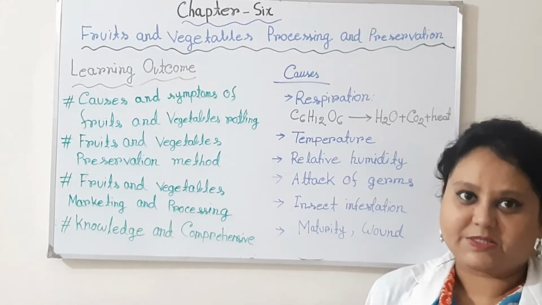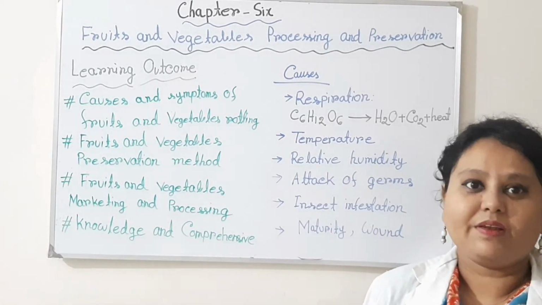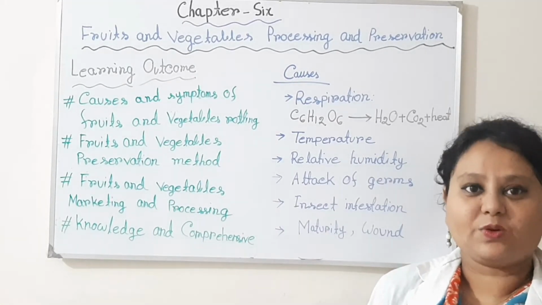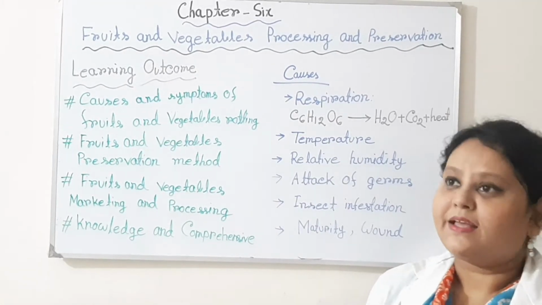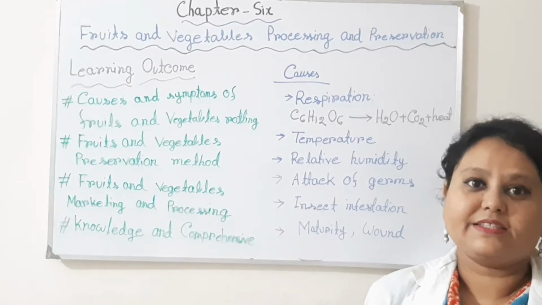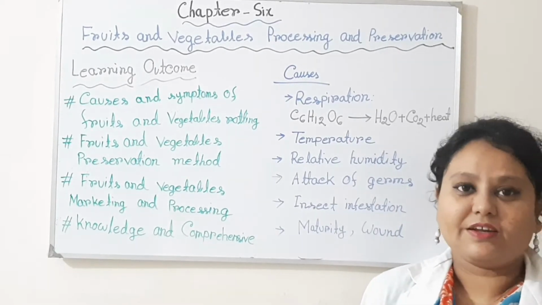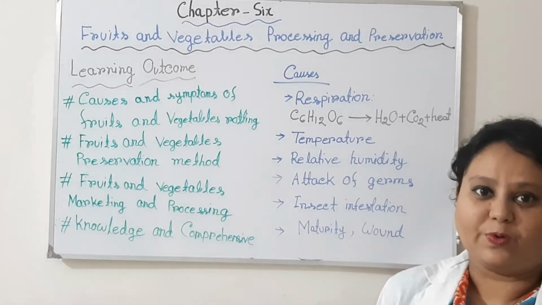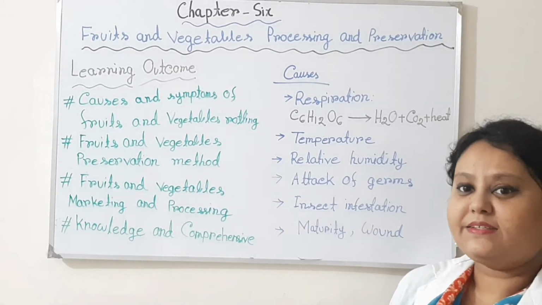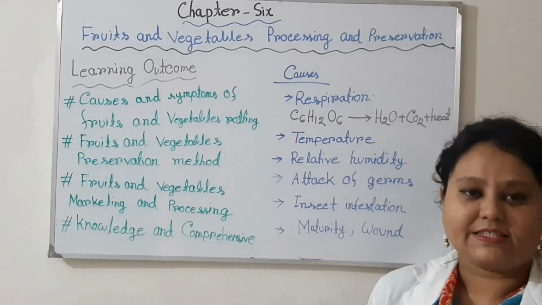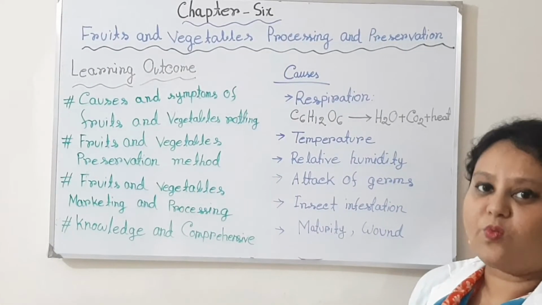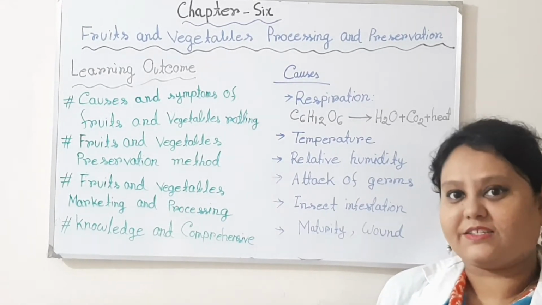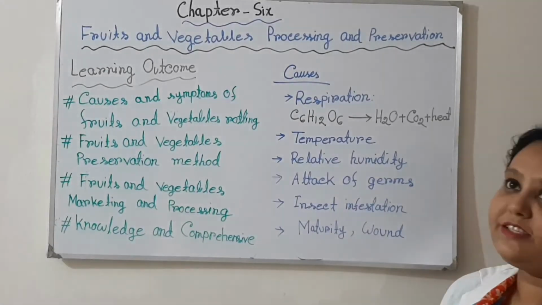Firstly, the respiration. You know that every living being needs respiration for survival, and when we store fruits or vegetables, some enzymes increase their activity, and after that the respiration is higher in the stored fruits. They break down glucose and release water, carbon dioxide and heat, and the fruits and vegetables start to rot. Secondly, temperature.